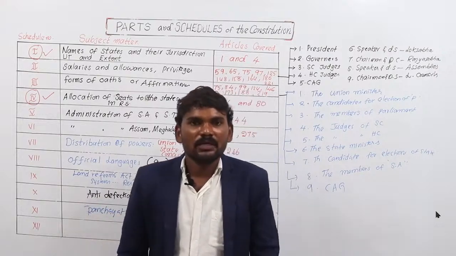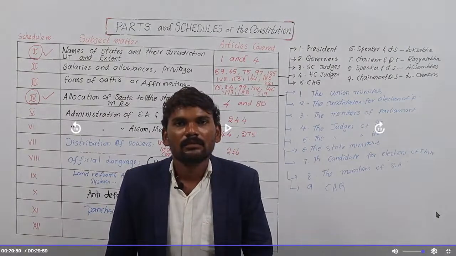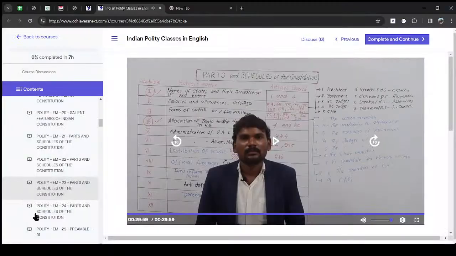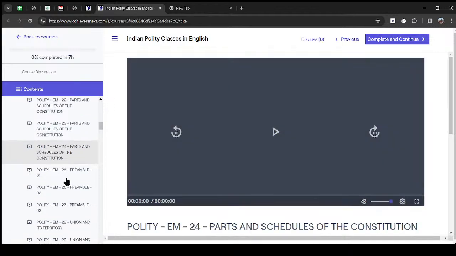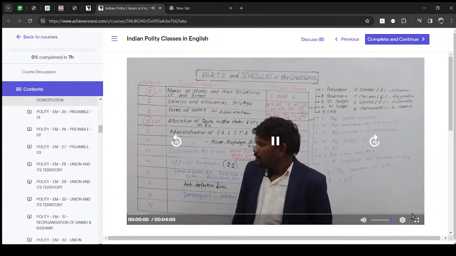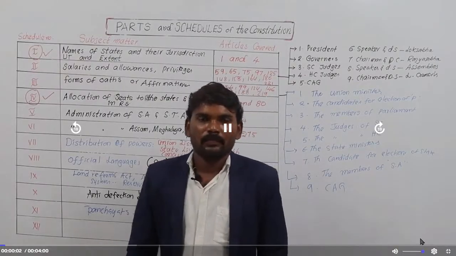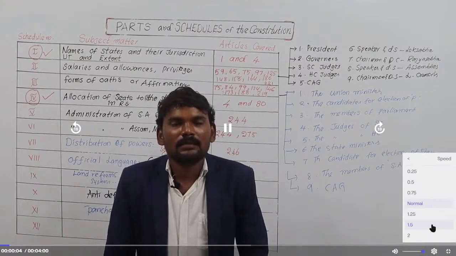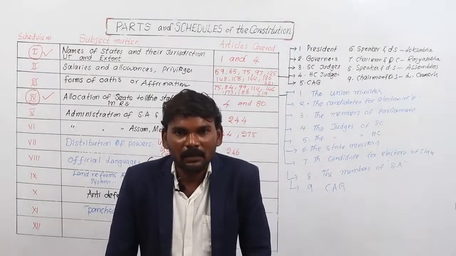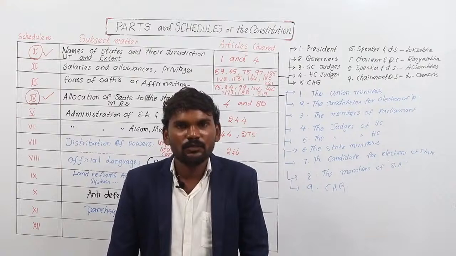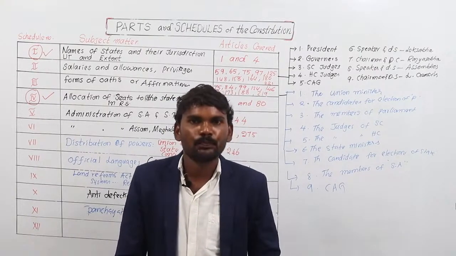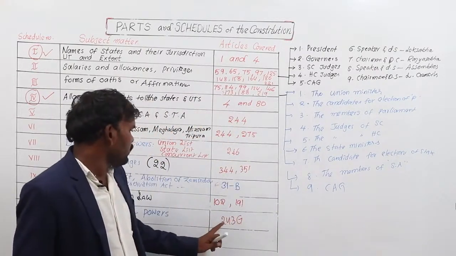Gram Panchayats are provided 29 powers by the 73rd Amendment Act, passed in Parliament in 1992.